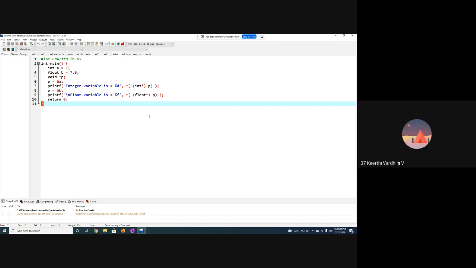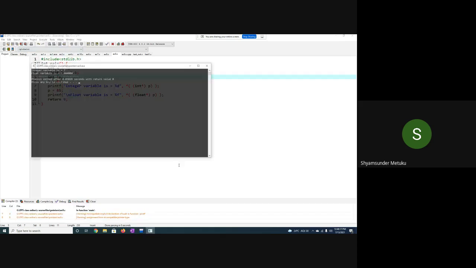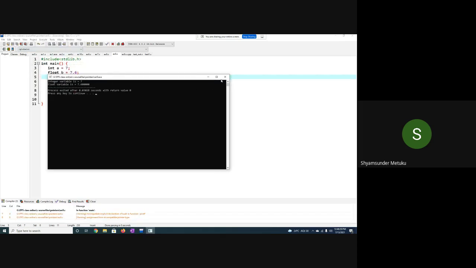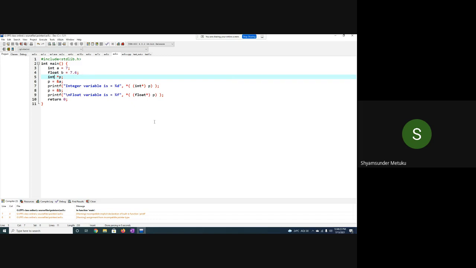Suppose I use int here. You tell me, can I use the P to display the value of B? No. So let us verify that also. Even though it is accepting, generally it is not correct programming practice to do it, because you are typecasting here. That is the problem. If you do the typecasting, it is allowed, because even though P is an integer pointer, anyhow you are doing float typecasting here. That is the reason it is working actually. But if I do not write it, so let me do it this way, it will throw an error.